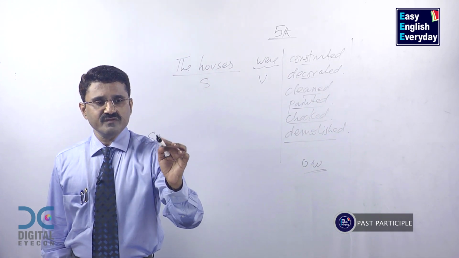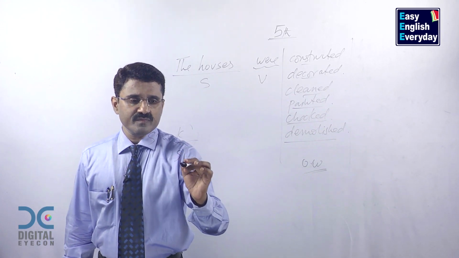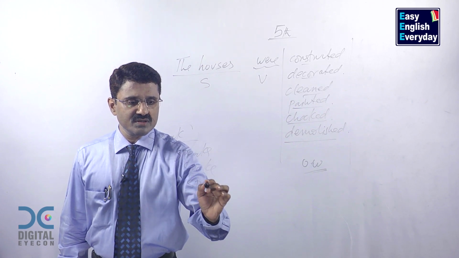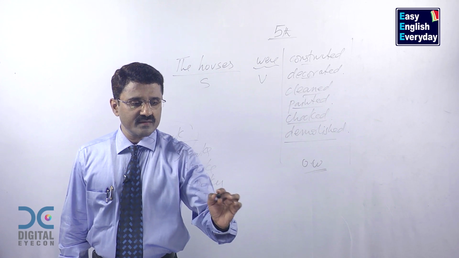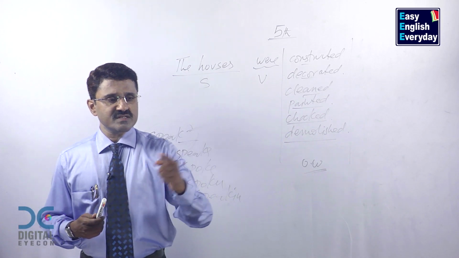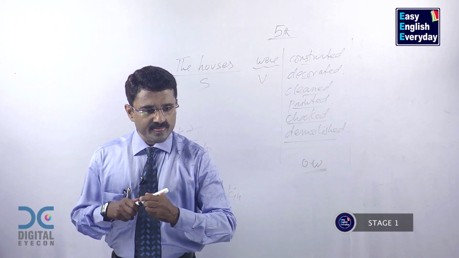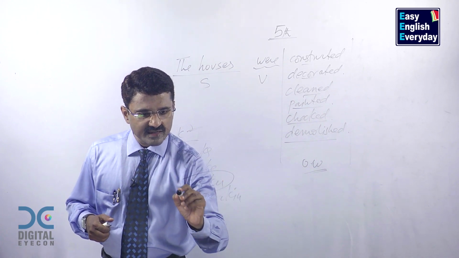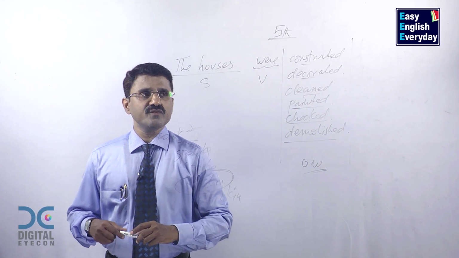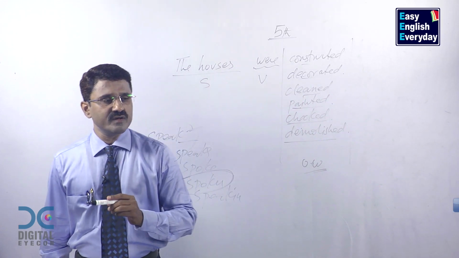Remember, every action verb can be used in 5 different ways. Speak, speaks, spoke, spoken, and speaking. These are the 5 forms. This is called base form of the verb. This is called S form of the verb. This is called past form of the verb. And we are dealing with this person. Past participle form of the verb. This is ing form of the verb. So all these are past participle forms of the verbs.